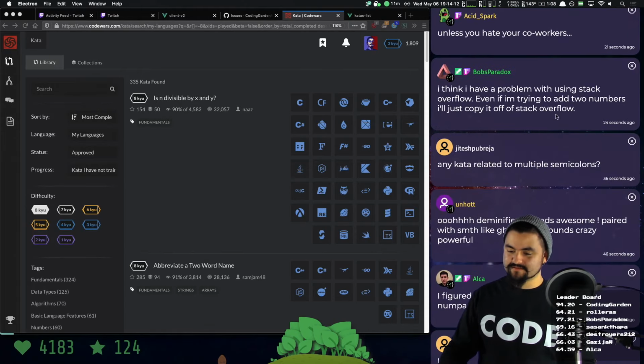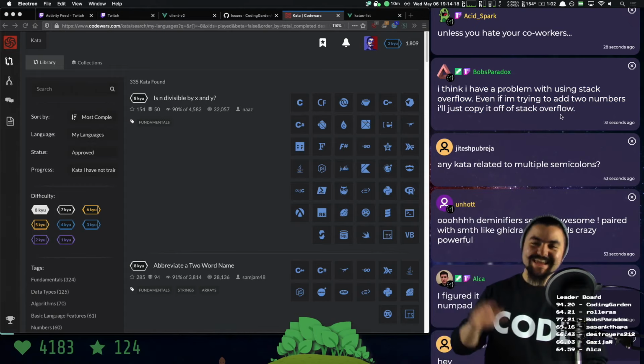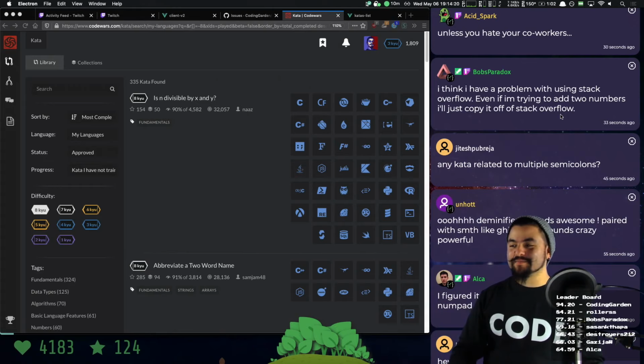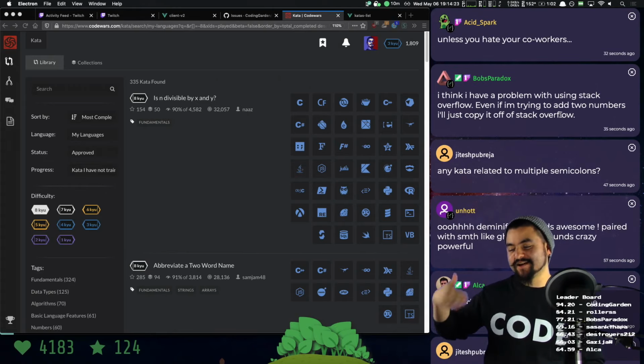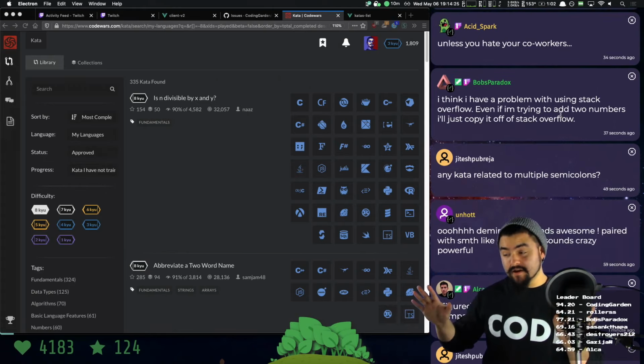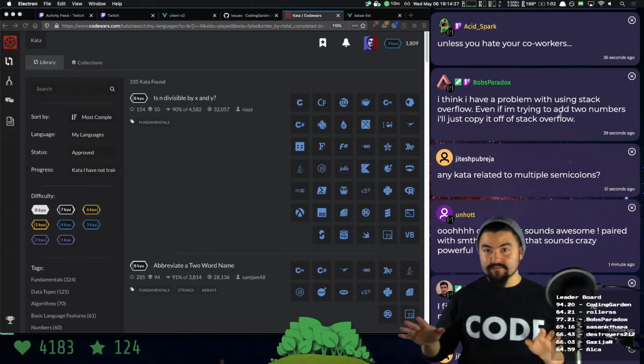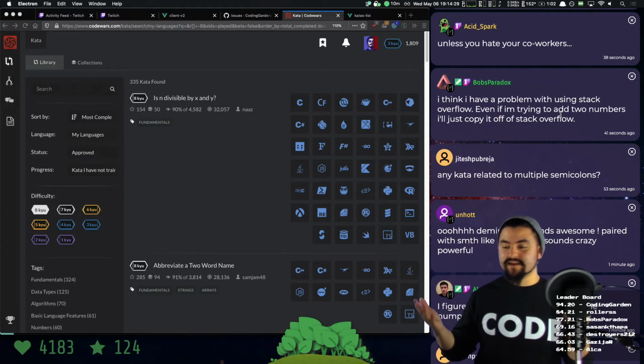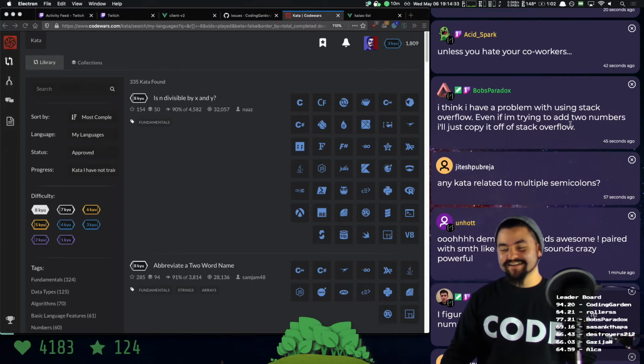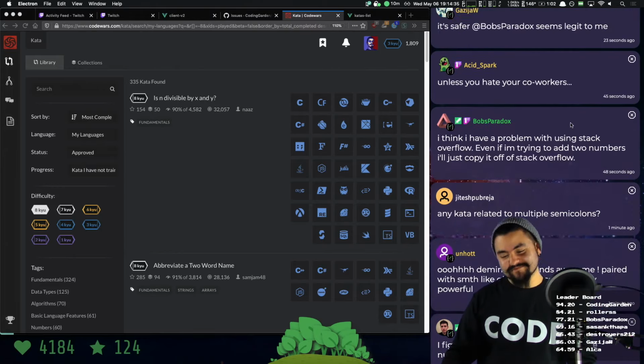There might be. I think I have a problem with using Stack Overflow. Even if I'm trying to add two numbers, I'll just copy it off Stack Overflow. Well, you can install a browser extension that limits how often you go to a place. Now, let it be known, Stack Overflow is great. I use it on a daily basis, even as a professional developer. But for something like that, you should, I don't know.